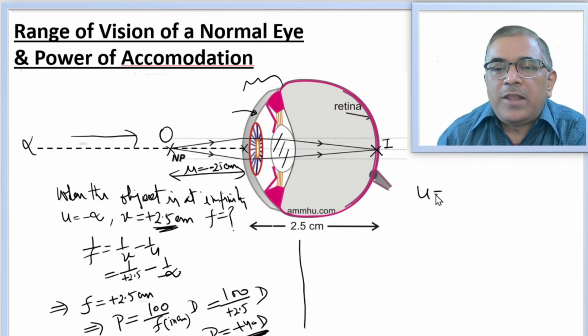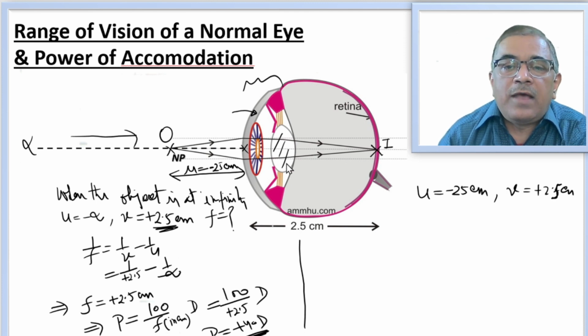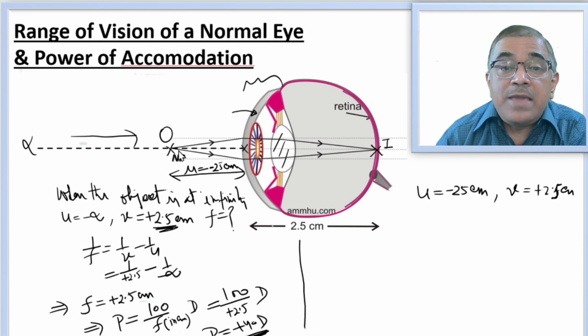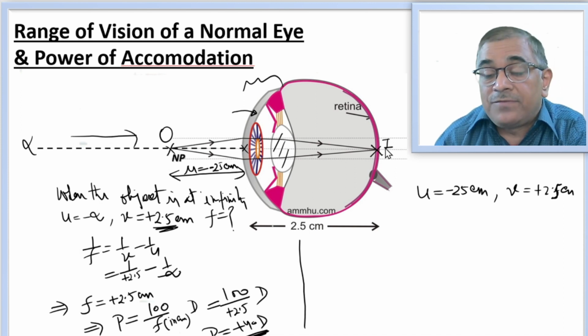So the value of u is equal to minus 25 centimeter, v is equal to plus 2.5 centimeter, and I see the focal length of the eye lens will change. The ciliary muscles will constrict. So what will happen? The focal length will reduce and power will increase, and it will ensure that the image of this object is again formed at the retina.